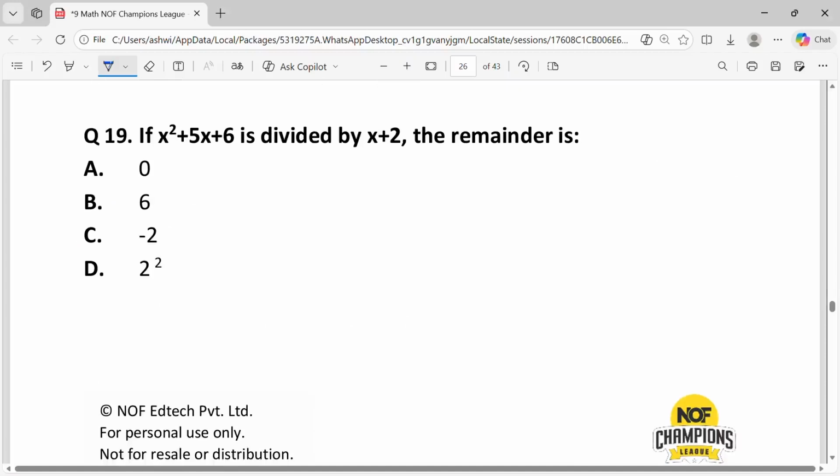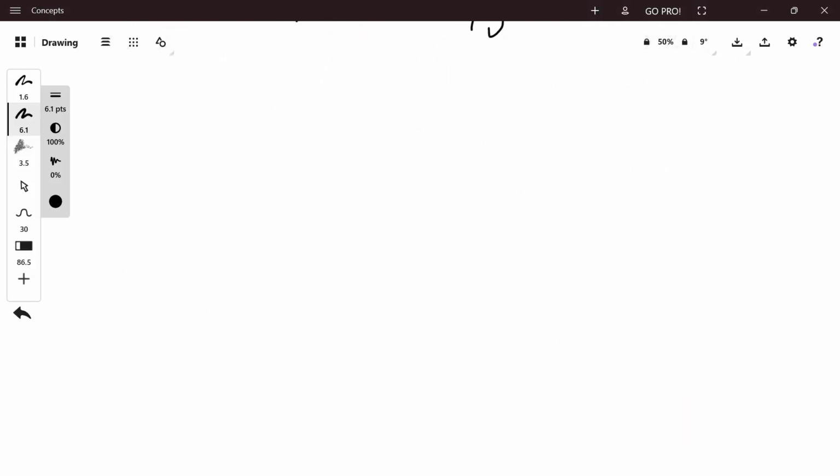Question 19. If x square plus 5x plus 6 is divided by x plus 2, the remainder is. According to the remainder theorem, if a polynomial p(x) is divided by x minus a, the remainder is p(a). In this case, p(x) is equal to x square plus 5x plus 6, and the divisor is x plus 2, so a is equal to minus 2.